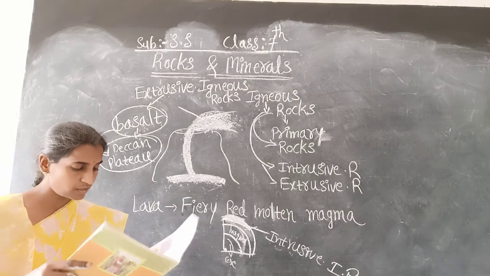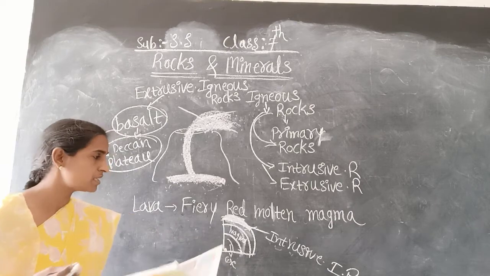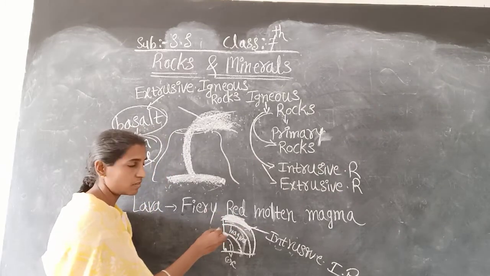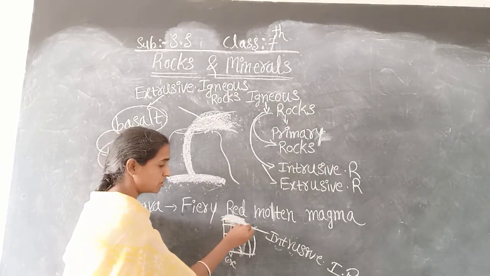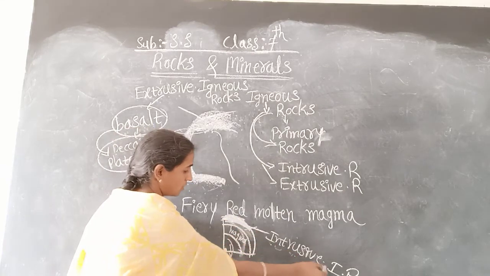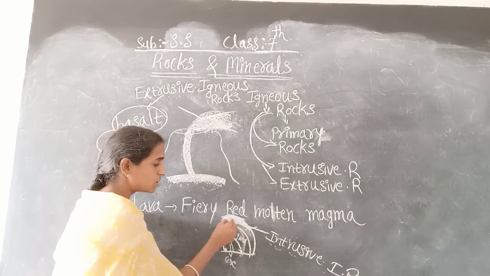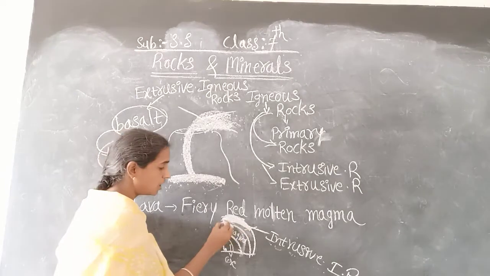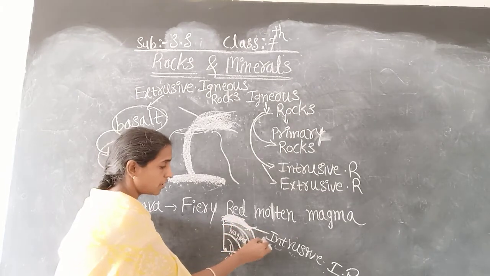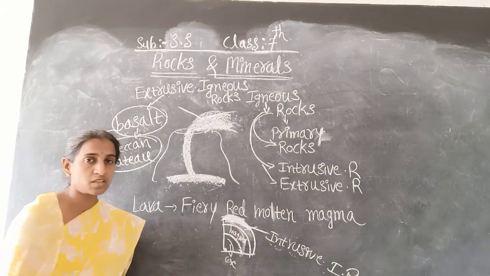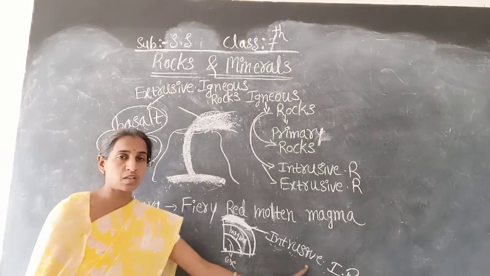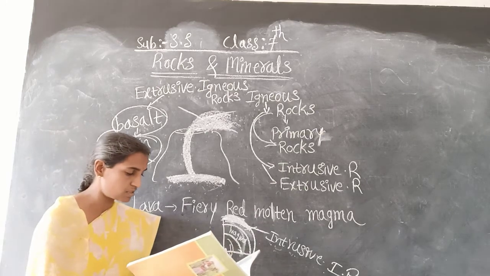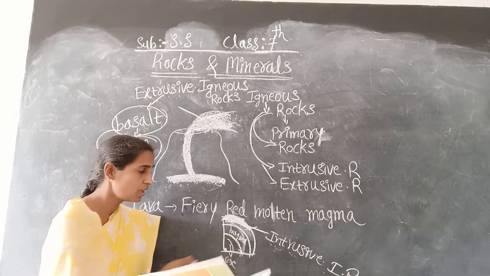So here it is given, once again I will read: molten magma cools down deep inside the earth's crust, so in such a way some solid rocks are found, and those solid rocks are called intrusive igneous rocks.